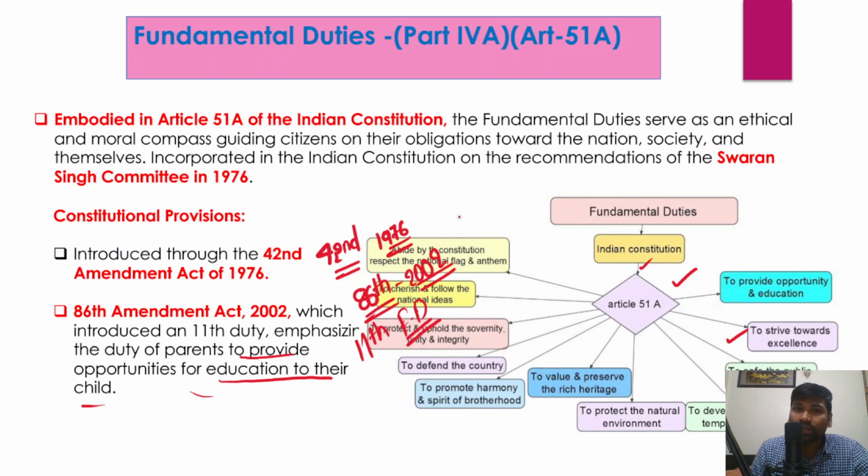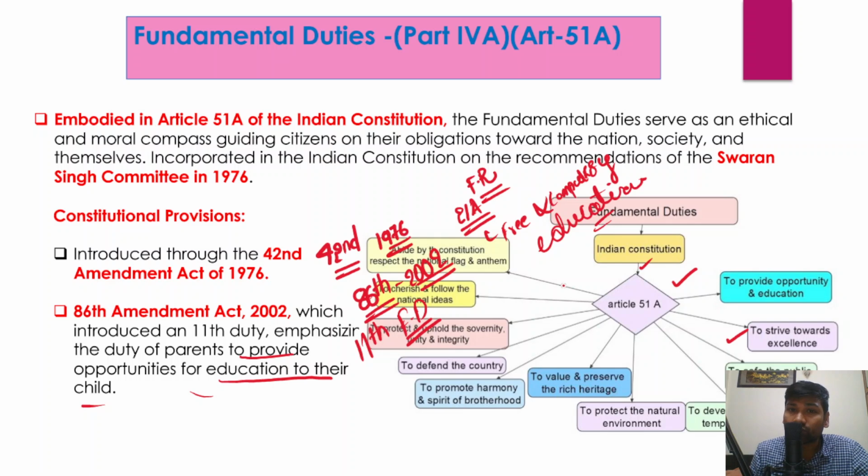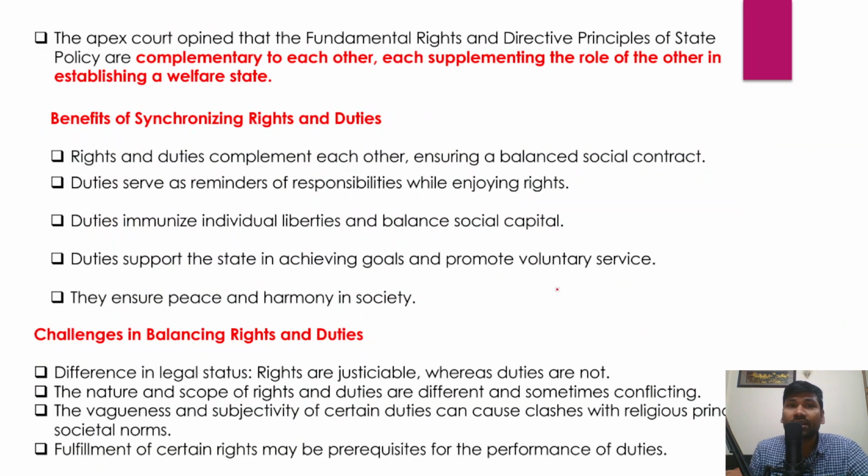Similarly, we also have Article 21A of the Indian Constitution, which is part of the fundamental rights. It talks about free and compulsory education, also known as the right to education, which has been enshrined into the Indian Constitution through the 86th Constitutional Amendment Act. So this is the one amendment that has been made to the fundamental duties, to enshrine the 11th fundamental duty, the duty of parents to provide education for their children.